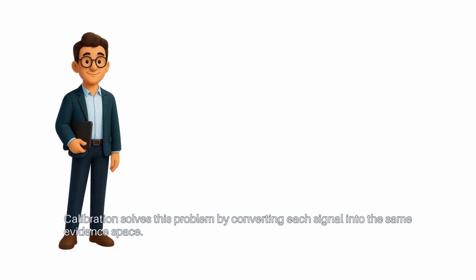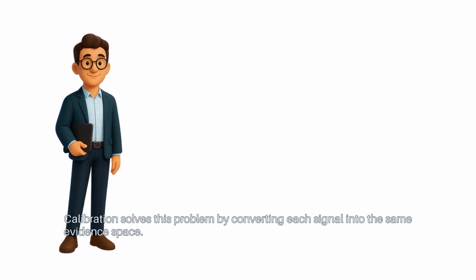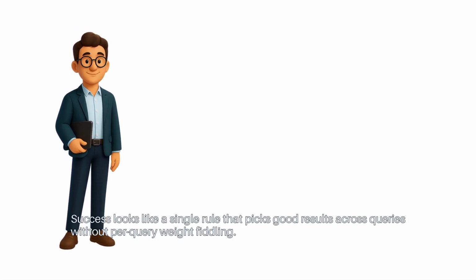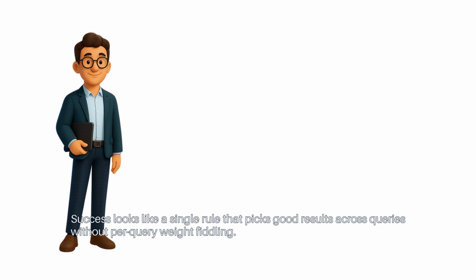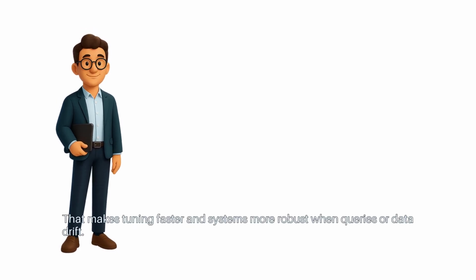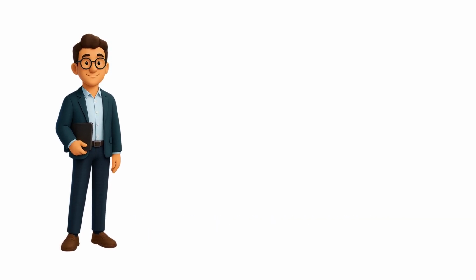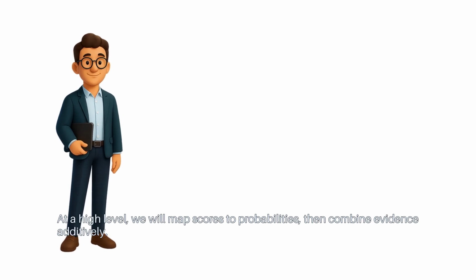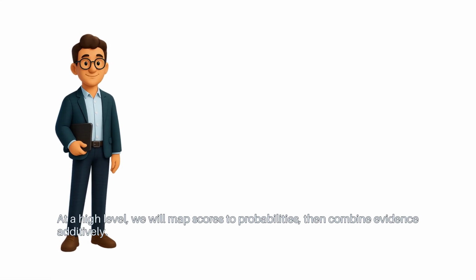Calibration solves this problem by converting each signal into the same evidence space. Success looks like a single rule that picks good results across queries without per-query weight fiddling. That makes tuning faster and systems more robust when queries or data drift. At a high level, we will map scores to probabilities, then combine evidence additively.